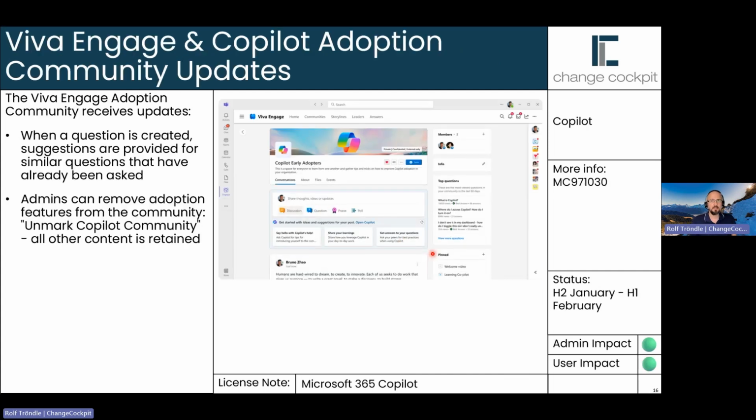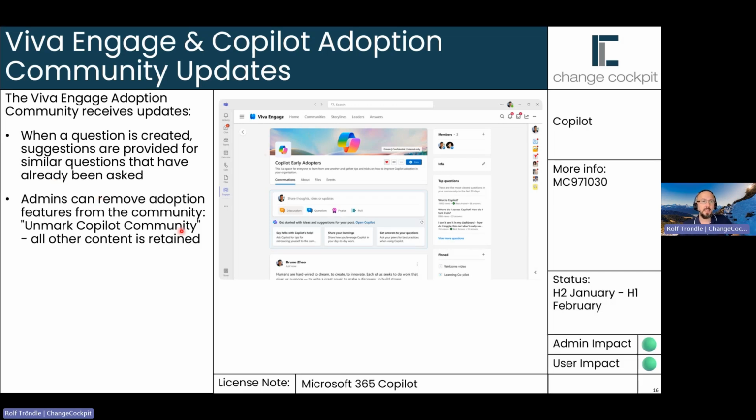Then we have a little change regarding Viva Engage and Copilot adoption communities. If you are using Viva Engage, then you can create a Copilot adoption community for your Copilot champions or Copilot early adopters during the adoption phase. Then in there, when a user creates a question, suggestions are provided for similar questions that have already been asked. Makes sense. If someone else asked the same question before, then why should I re-ask the question again? Copilot can tell me, hey, this question was already answered, so here's the answer for you.